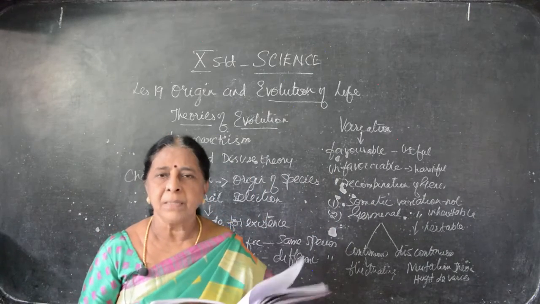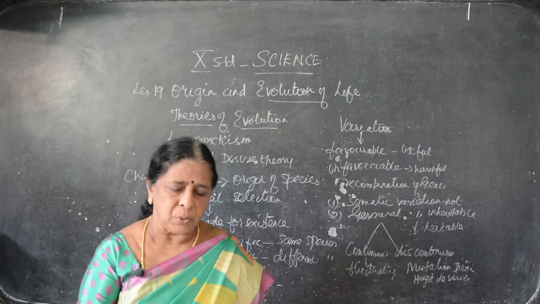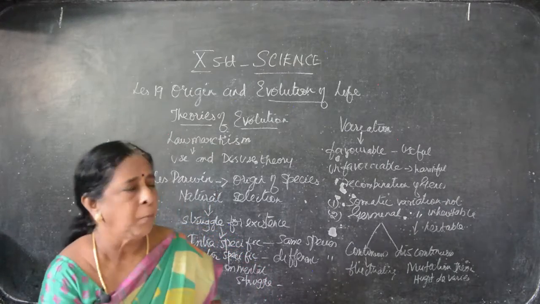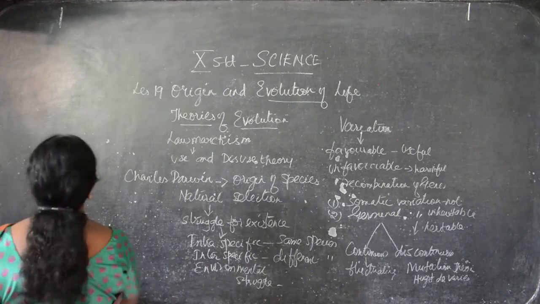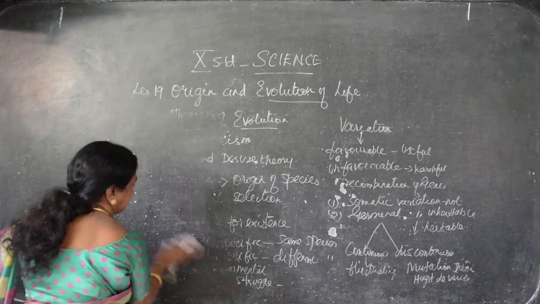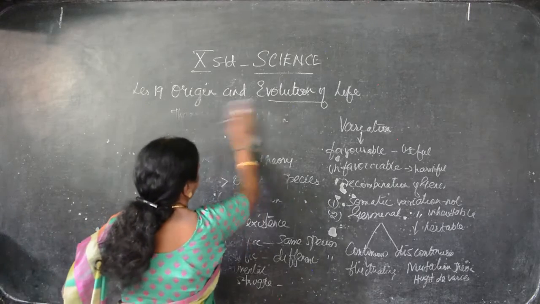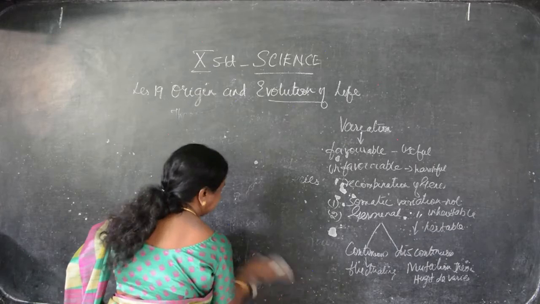Mutation theory is based on de Vries. Clear, children? So next we have to go for paleobotany. Here there are theories of evolution. Next to that we have to go for paleontology. Already we said it is the study about fossils.